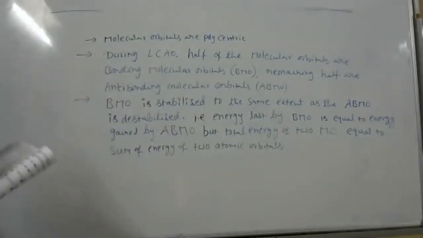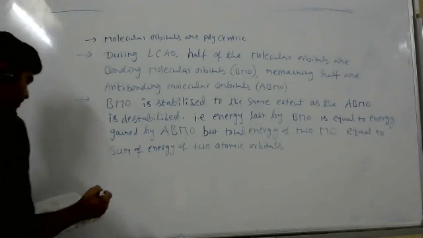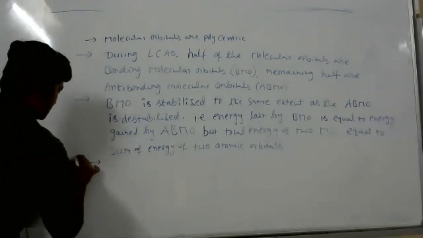So what is written in the last line? Total energy of 2MO is equal to the sum of energy of two atomic orbitals. So order of energy of various orbitals is important.